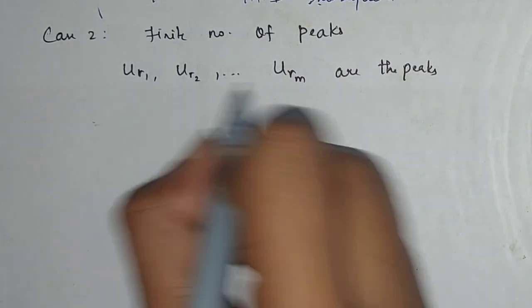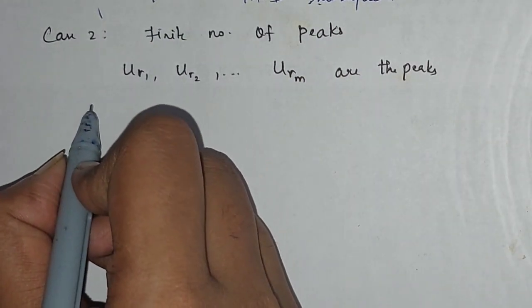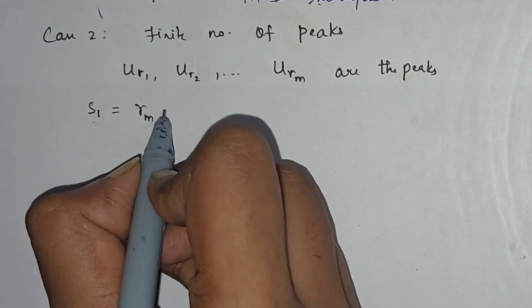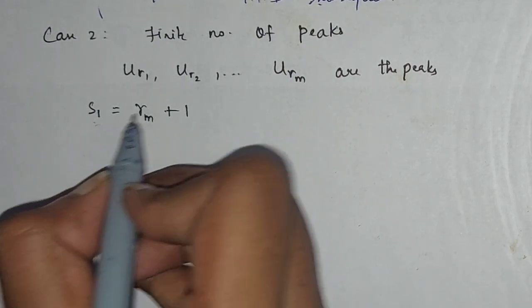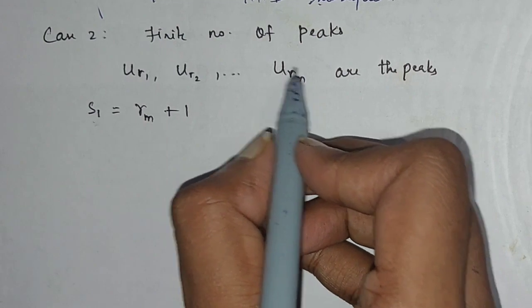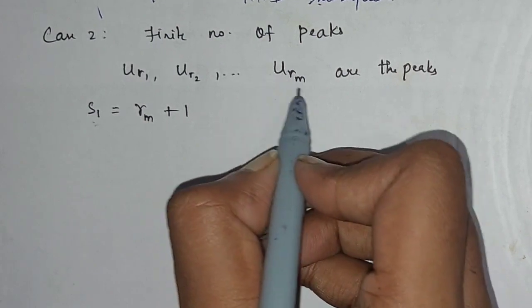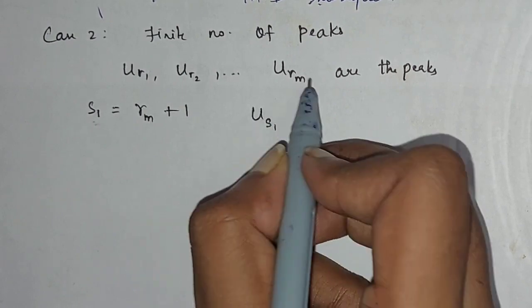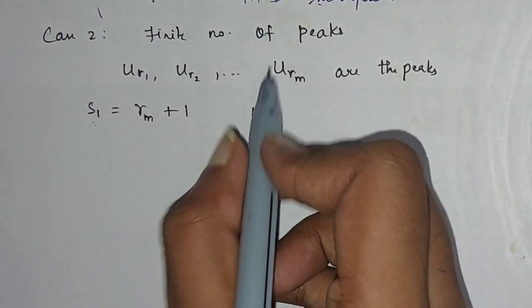If this is a peak, then let us call S1 to be rm plus 1. That is the immediate element after this urm. I am taking uS1, the next element after this.